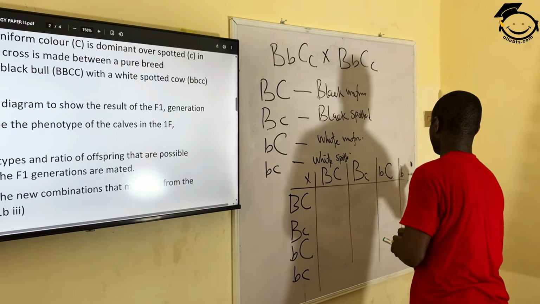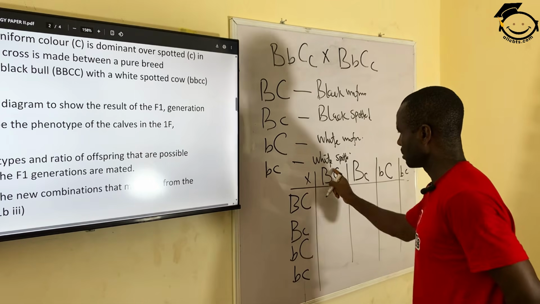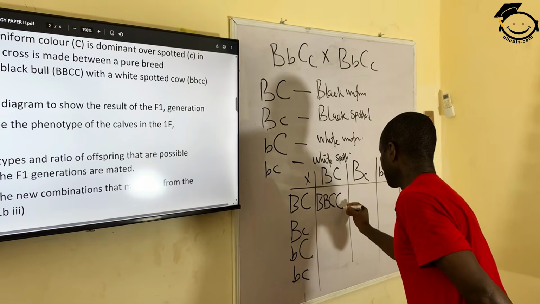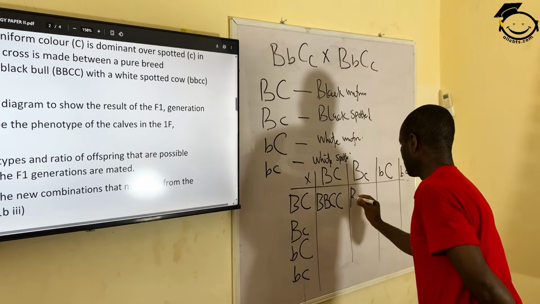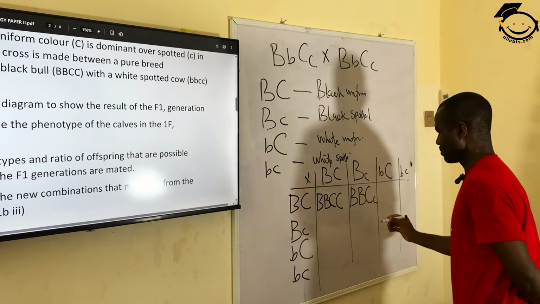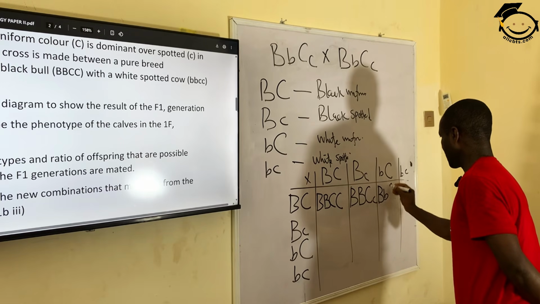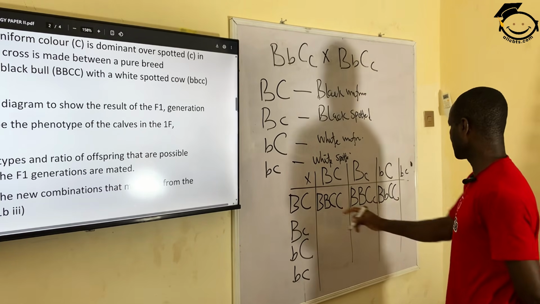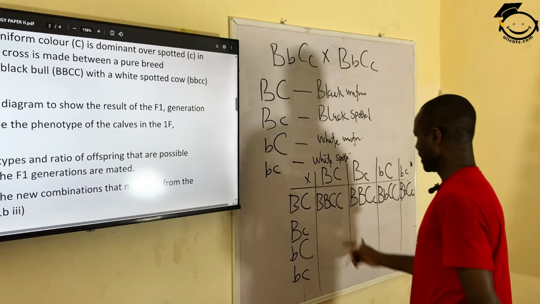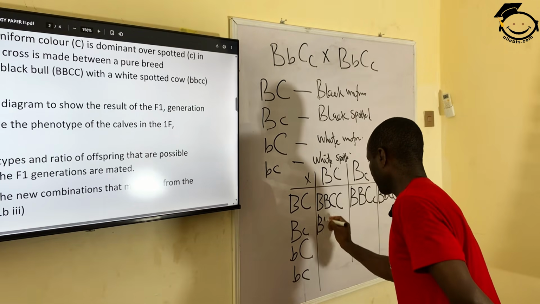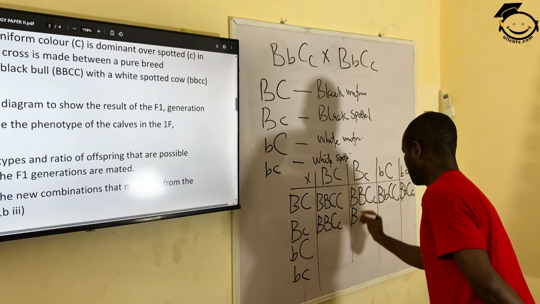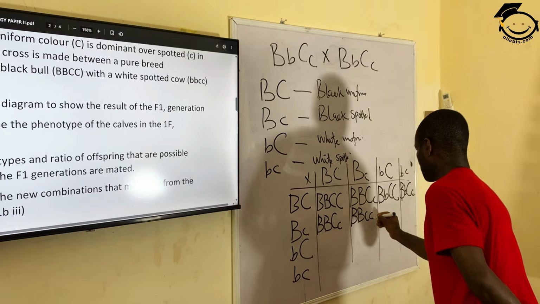So when these 2 are crossed, what you have is B, capital B, capital C, capital C. Crossing this, we have capital B, small b, capital C, capital C. Crossing this, we have B, small b, capital C, small c. The same way, BB, capital C, small c. Crossing this, we have BB, small c, small c.